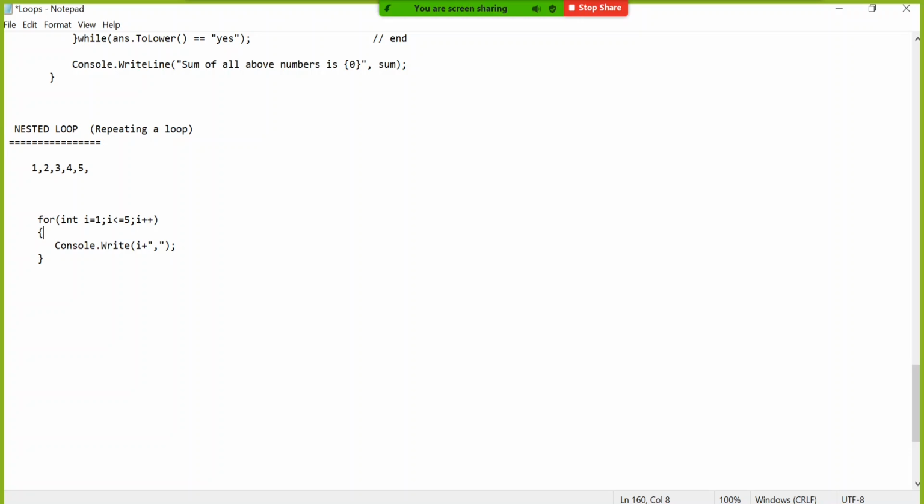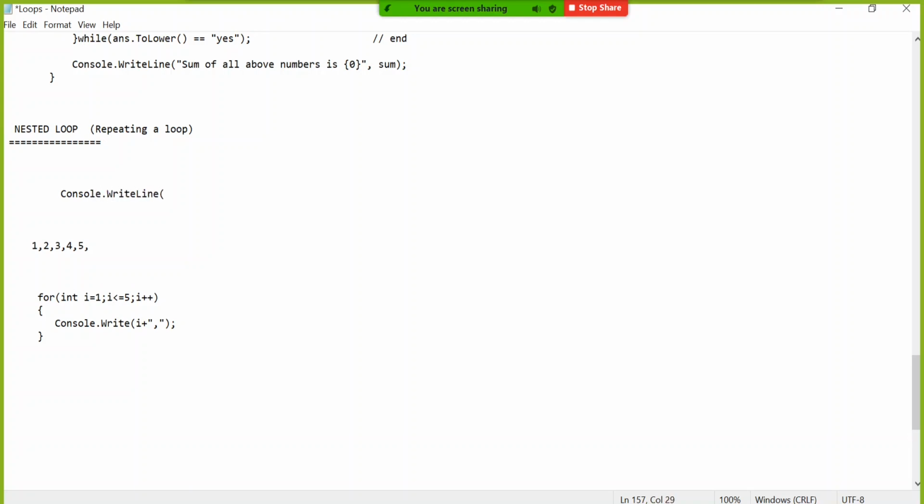Correct. Okay, forget about this. Imagine you have Console.WriteLine. Here I'm saying within double quotes AAA, and after that maybe some variable is there, string s equal to AAA, and here I'm saying please display that s, and after that s you give a comma.